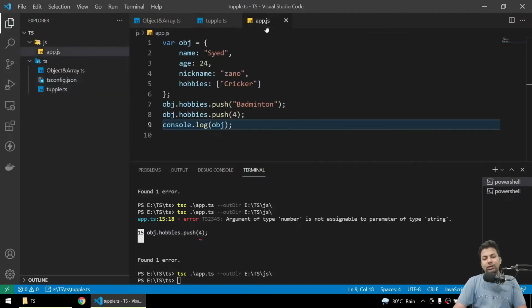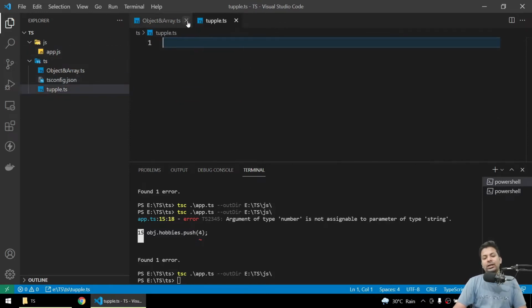So what are tuples? Tuples are not really in JavaScript. You have only learned about arrays. Tuples are in some languages, like in Python. So what are tuples? Tuples are basically a fixed array type of same data elements. The size of the array is fixed.